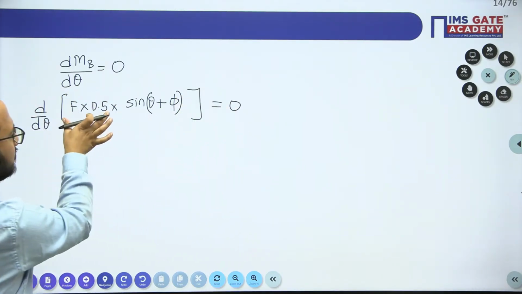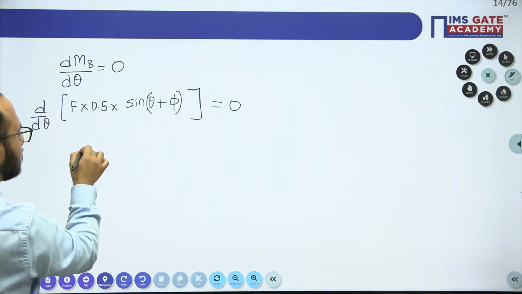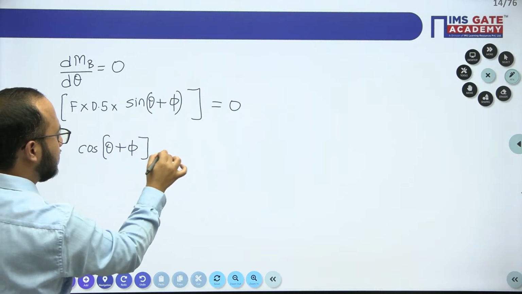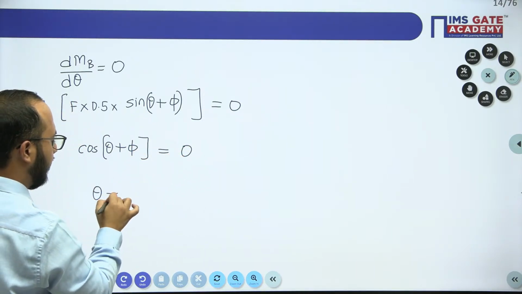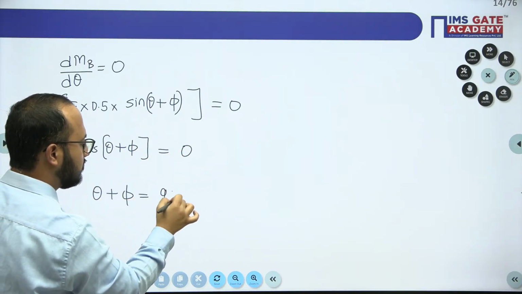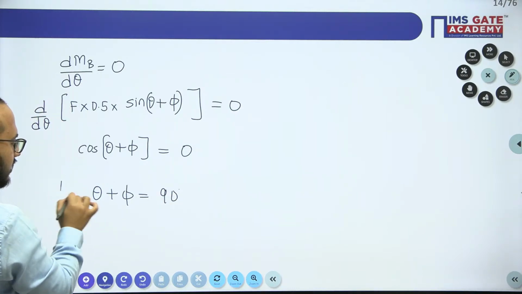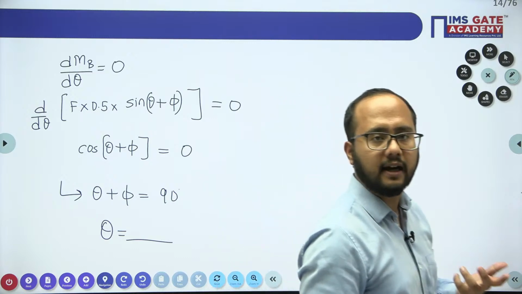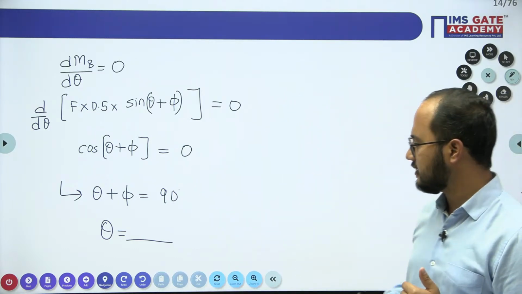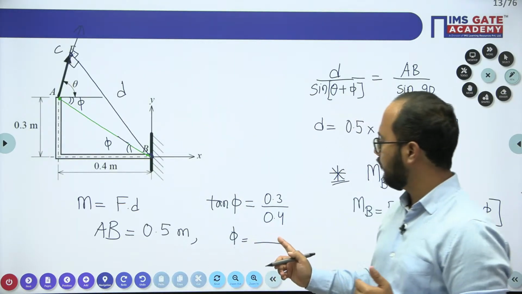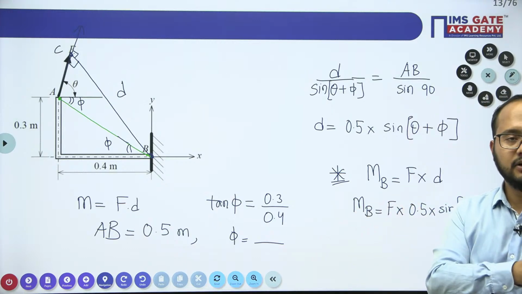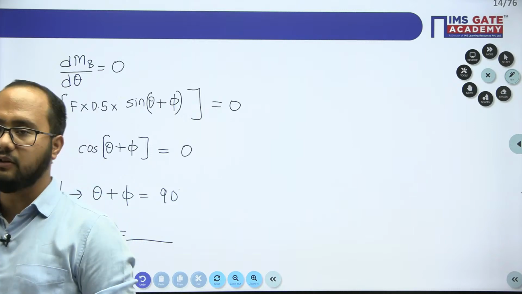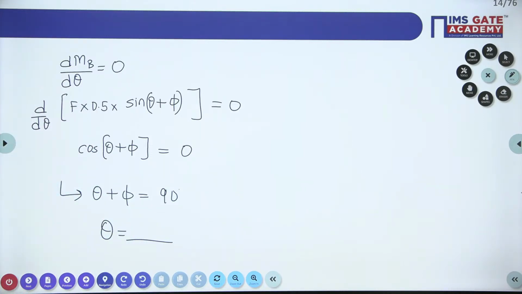F is constant, 0.5 is again constant. It will become cos of theta plus phi. Cos of theta plus phi will become 0 when theta plus phi equals 90 degrees, because cos 90 is 0. So from this you will get the value of theta. Phi value is known to us. Just calculate the value of phi from here and put it in, and you will get the answer. So just tell me, what will be the answer here? Everyone please try to answer.